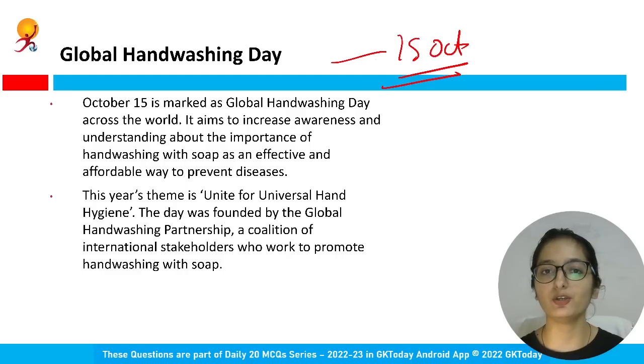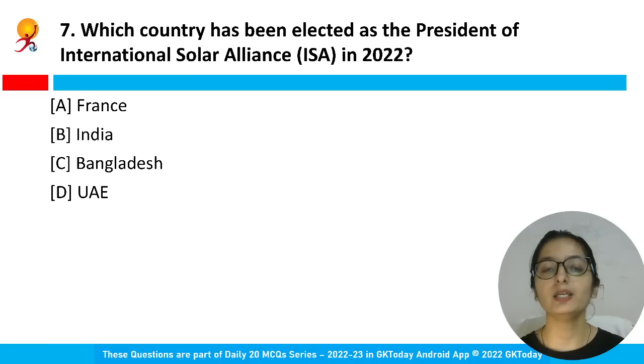Prevention is better than cure. So this day is for that only, to increase the awareness and understand the importance of washing your hands with soap effectively. You will be away from the diseases, right? So that is why this day is observed every year, and Unite for Universal Hand Hygiene was the theme.